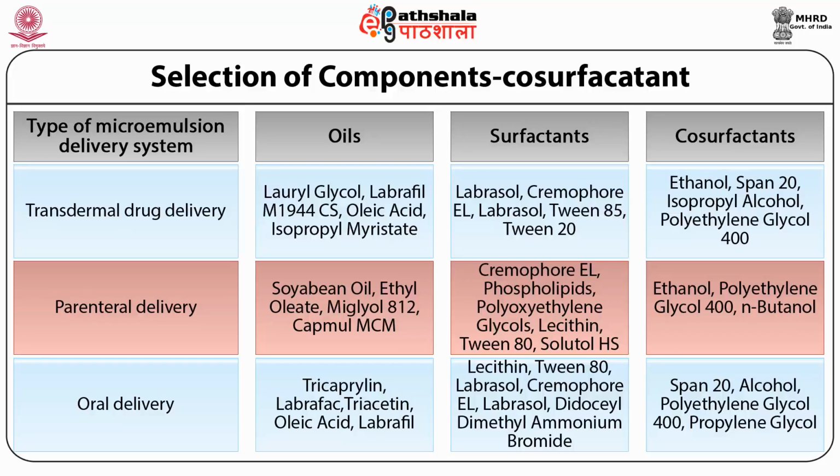Co-surfactants like ethanol, polyethylene glycol 400 and n-butanol can be used in preparation of microemulsion for parenteral delivery.